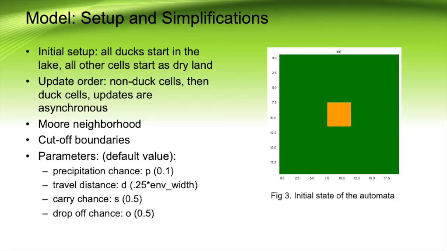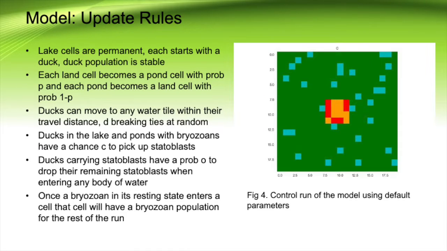The tunable model parameters are the precipitation chance, the duck travel distance, the carry chance, or the chance that a statoblast attaches to a duck, and the drop-off chance, which is the chance all statoblasts detach from a duck upon landing in a body of water. Moving on to the explicit update rules, lake cells are unchanging and initialized with a duck on top of them. One simplification is that the duck population is stable and equivalent to the number of lake cells.